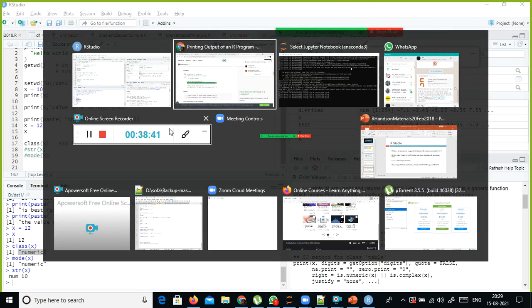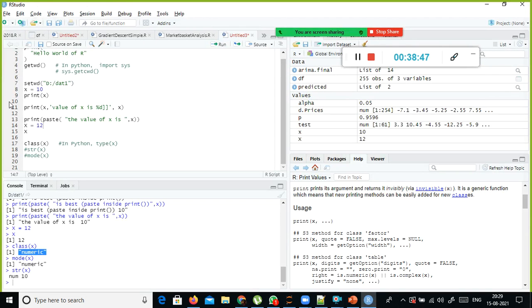One second, where is the thing here? It's still going on. Okay, yeah, this is the data type, but in Python we use the type function. Okay, so this is how we can check it.